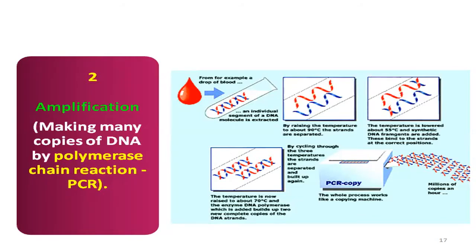Then think, we will be identifying through gel electrophoresis. So how many copies will be needed? Do you think only one DNA is enough? No, right? We need many copies of it. That is amplification, and this is done by PCR. You can see the PCR copy over here, and that is nothing but the polymerase chain reaction.